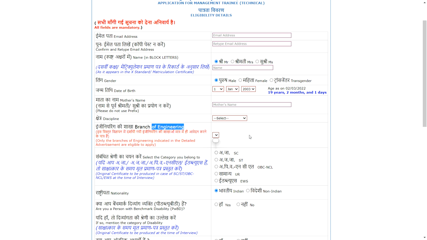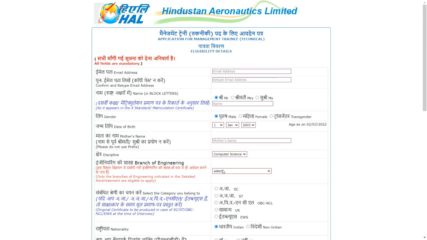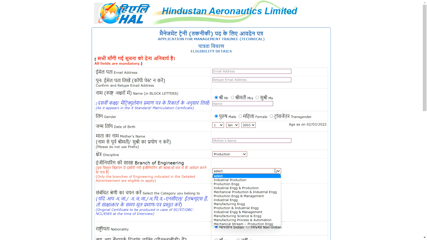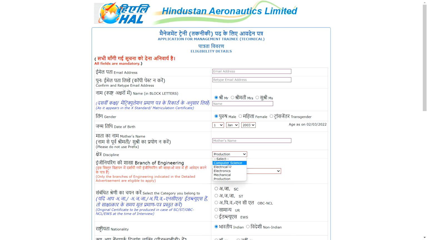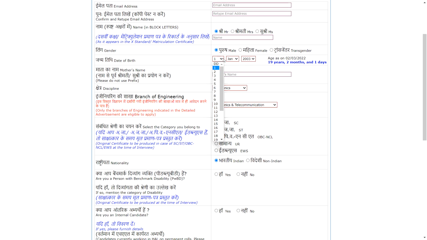Then branch of engineering. Suppose I select computer science, then you will select which branch here. You can see IT people, then other branches like software engineering can apply under this. For electrical, you see electrical, triple E, electrical instrumentation, then electronics, electronics telecommunication, communication, instrumentation. The sub-branches you can see here, mechanical, industrial and production. This data is there. So likewise, I am selecting electronics and here telecom.